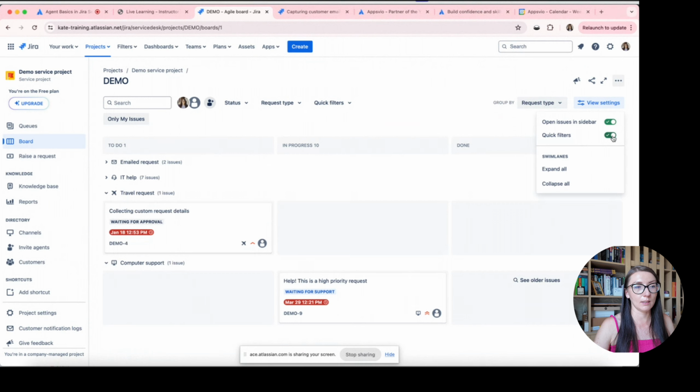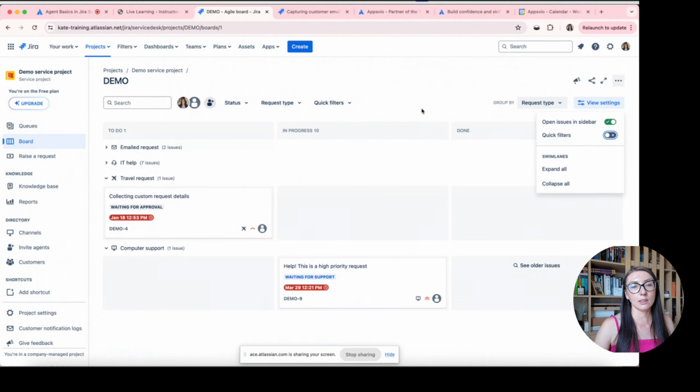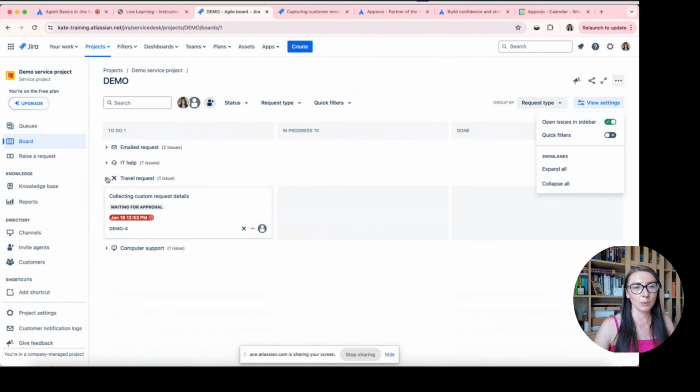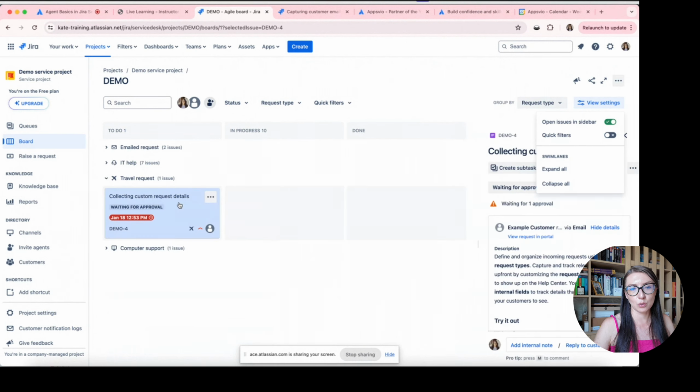So this is exactly the same as what we have here. In case of swimlanes, we can define that we would like to expand all or collapse all. And in case of issues in the sidebar, you can see that when I'm clicking on it, the issue is opened still on this view.